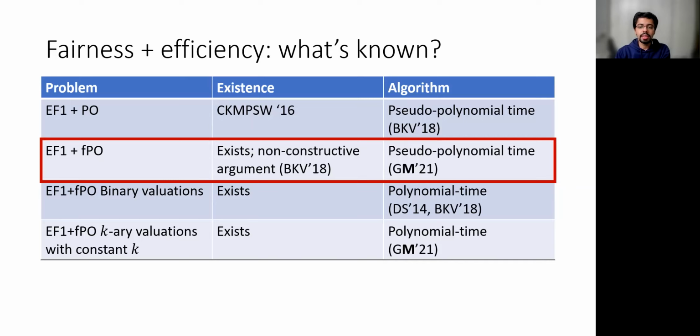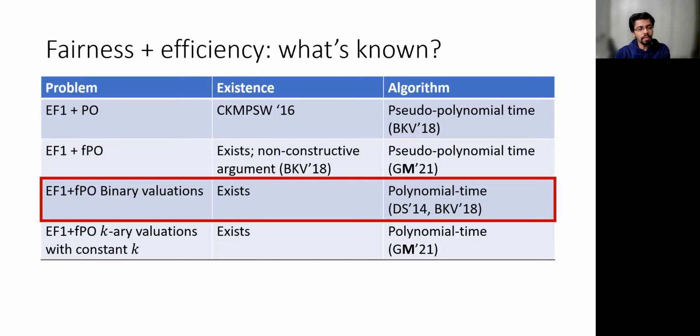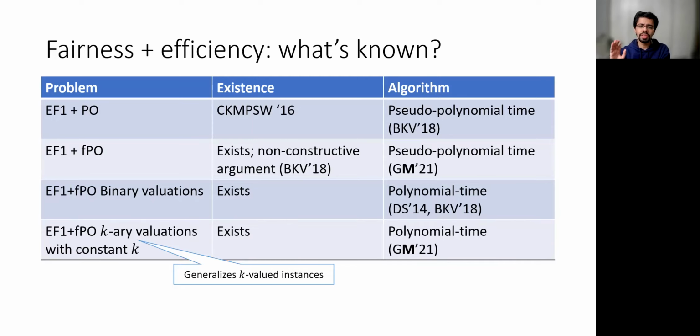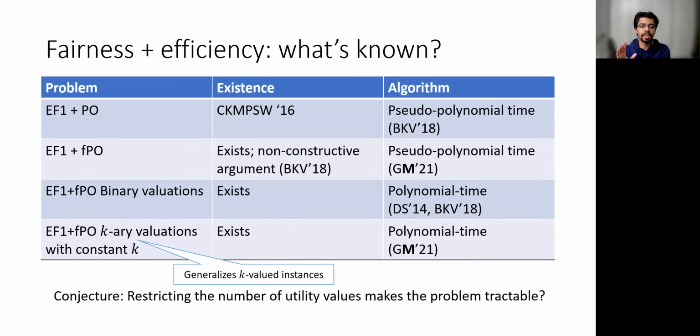For subclasses, it's known that for binary valuations, an EF1 plus FPO allocation can be computed in polynomial time, as well as for the class of K evaluations, where K is a constant. Note that this is a class which slightly generalizes the class of K-valued instances that I described earlier. These results suggest that maybe restricting the number of utility values makes the problem tractable.